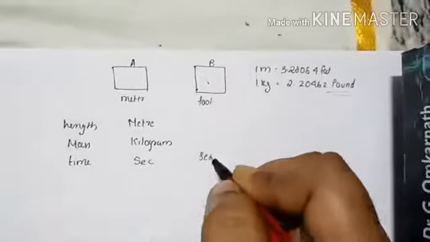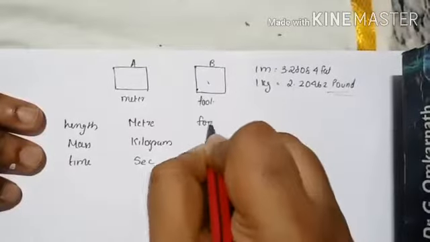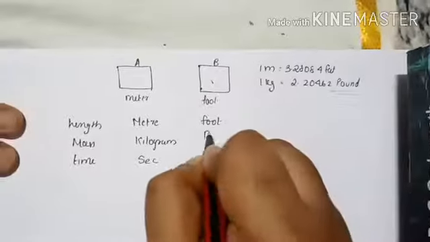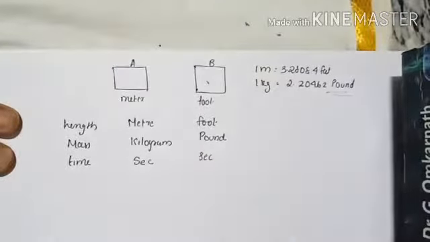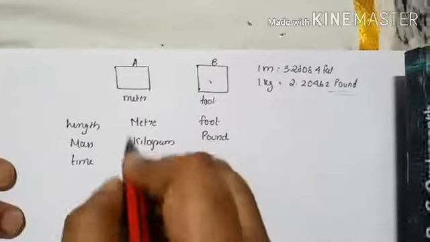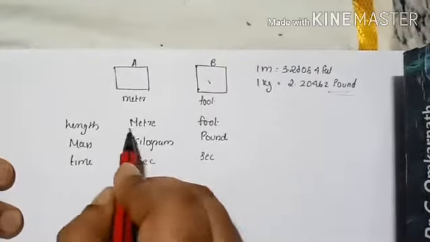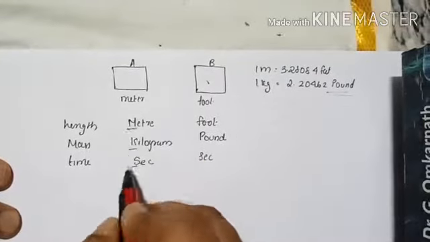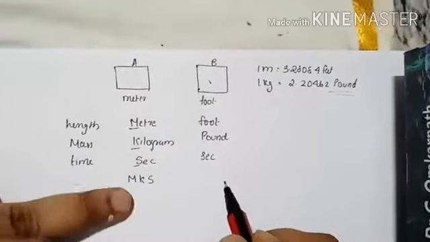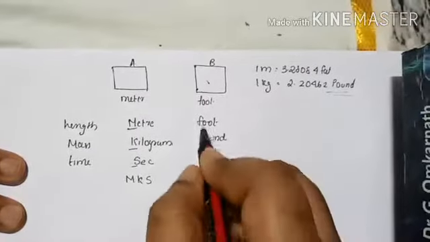Their unit of time was second itself, but for length they used to talk in foot, right? And mass was in terms of pound, right? So this type of two systems came up. The European countries had the system where, take the first alphabets, guys, MKS. That is the MKS system, whereas the other was foot, pound, second.